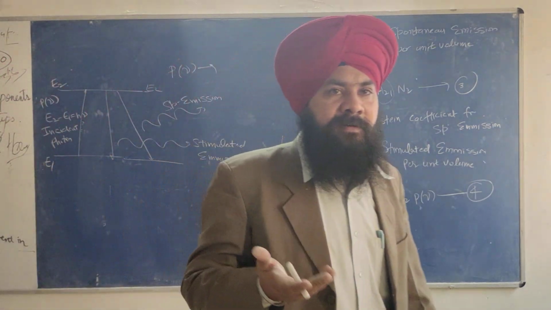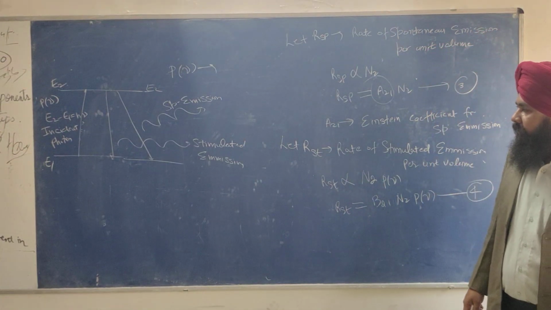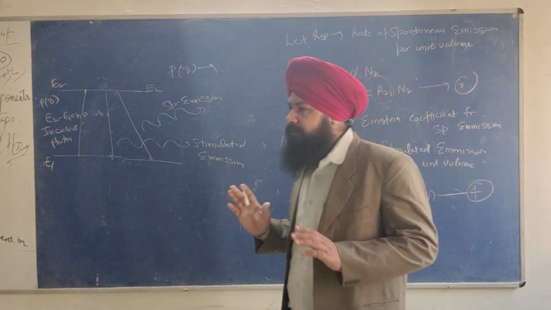De-excitation or emission, one and the same thing, by a substance. Okay. So till now we have got the three mathematical equations.